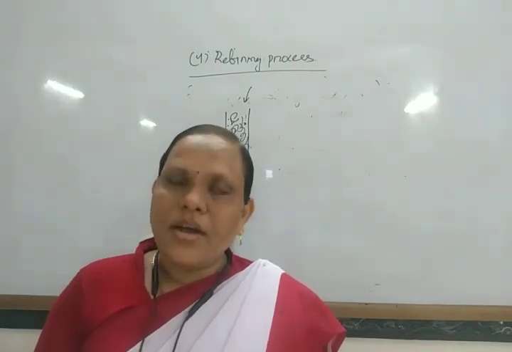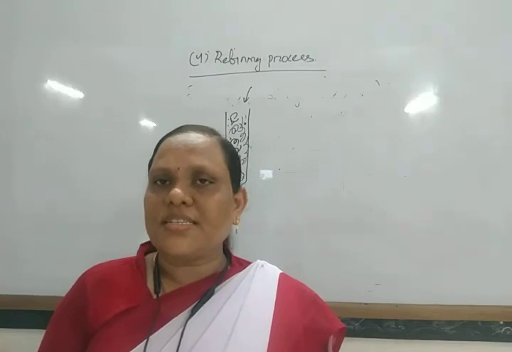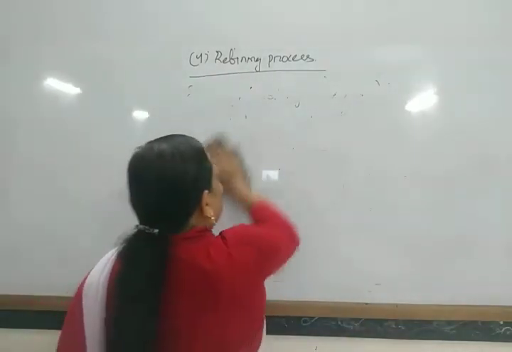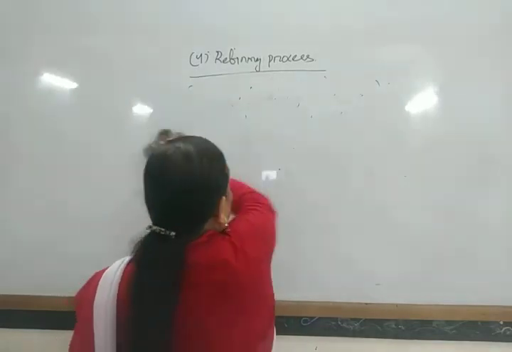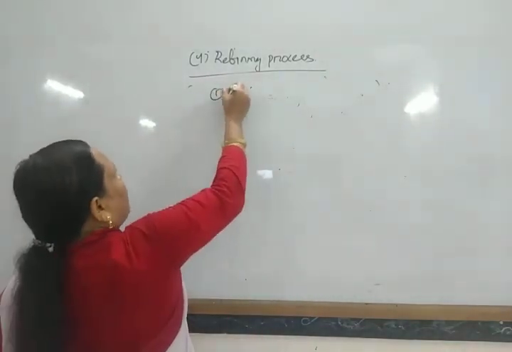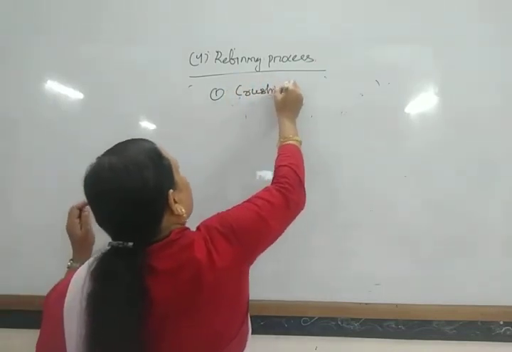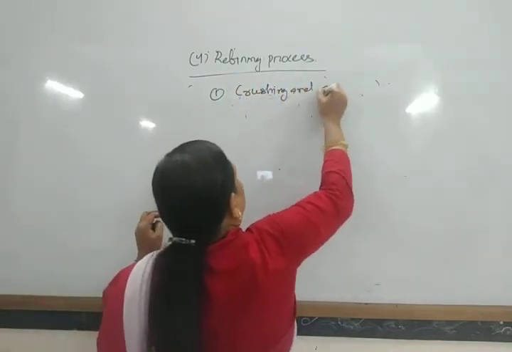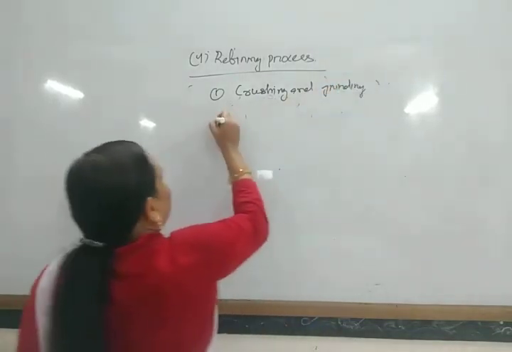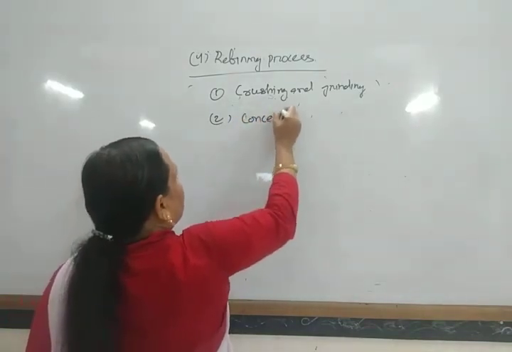These are the processes to extract the metals. Let us look at the flow chart of it. The first step is crushing and grinding. The second step is concentration of the ore.